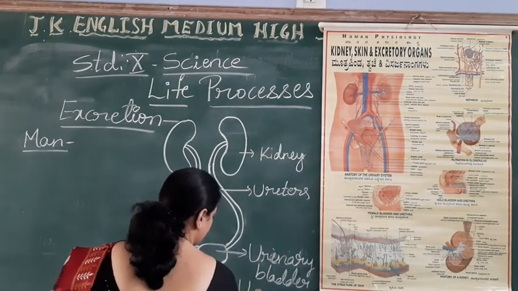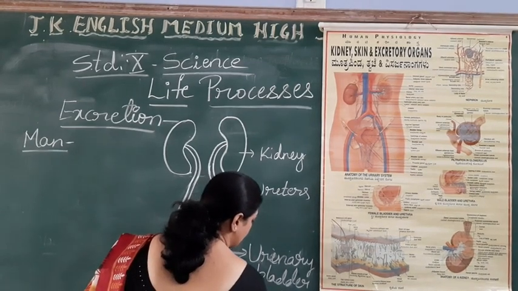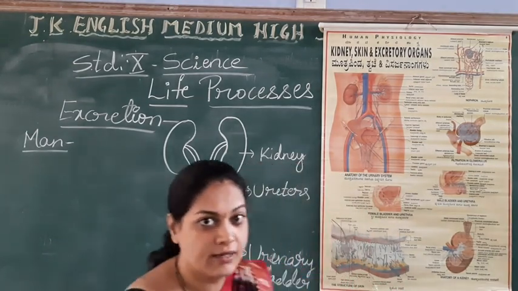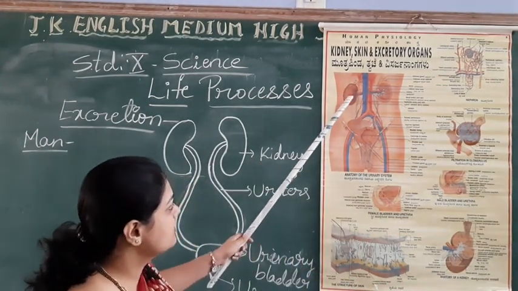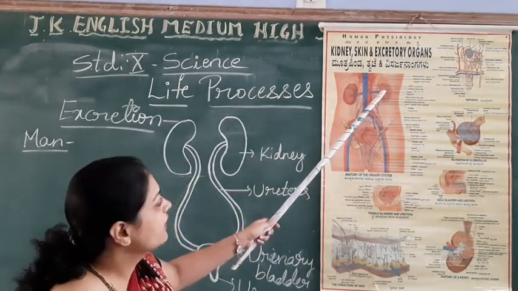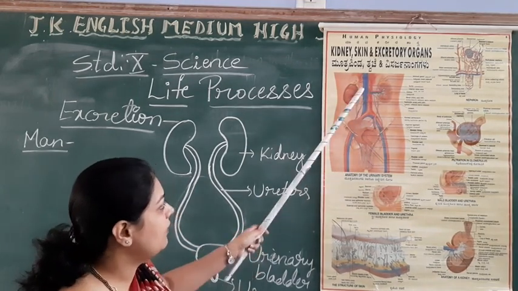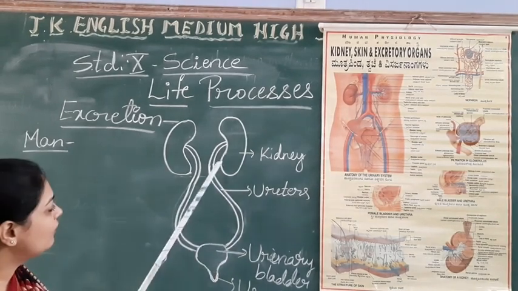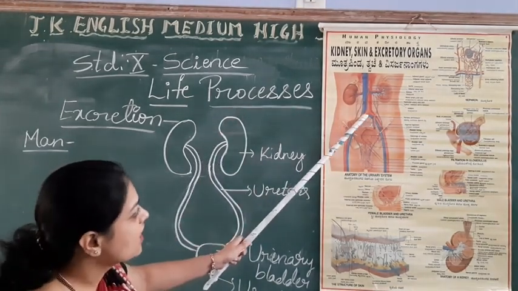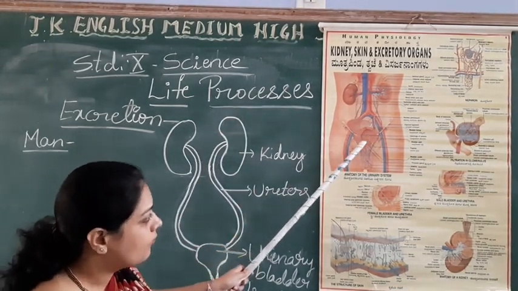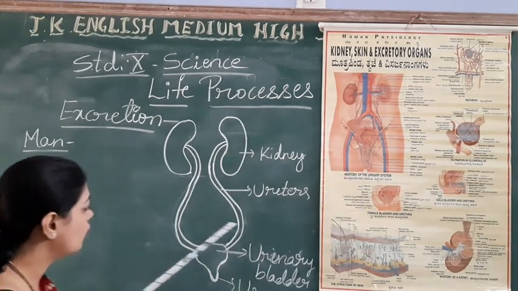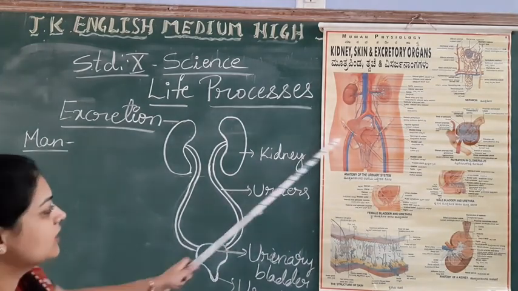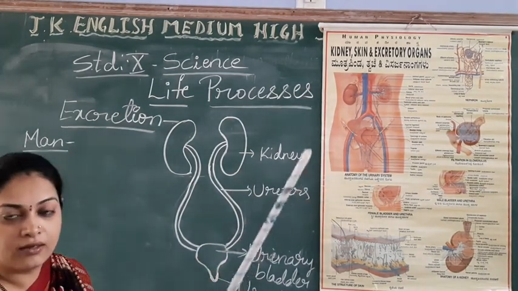This is the urethra of the human excretory system. Can you understand, students? This is a pair of kidneys. Kidneys are connected to the pipe-like structures called the ureters. We have a pair of ureters, and both the ureters will combine to the structure called the urinary bladder, and the last structure is called the urethra.